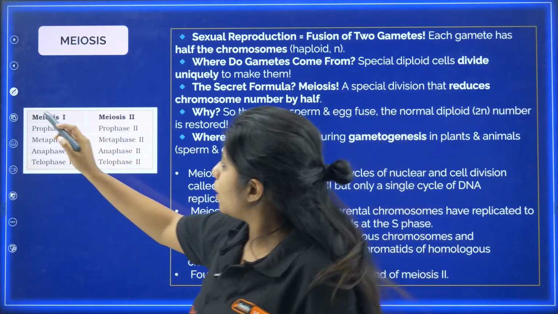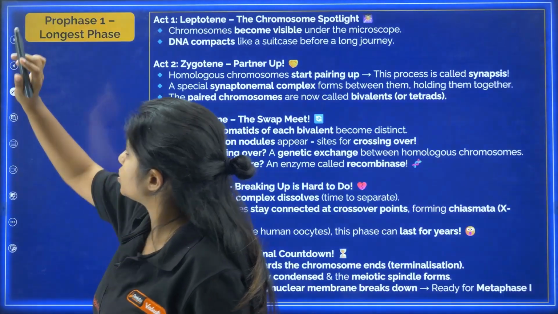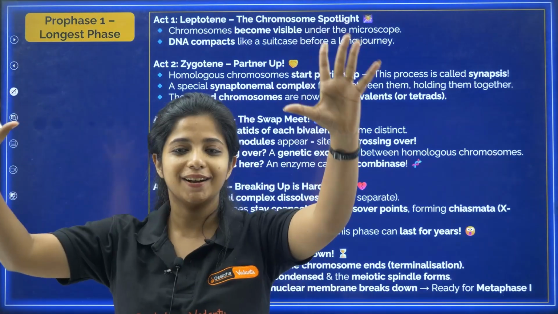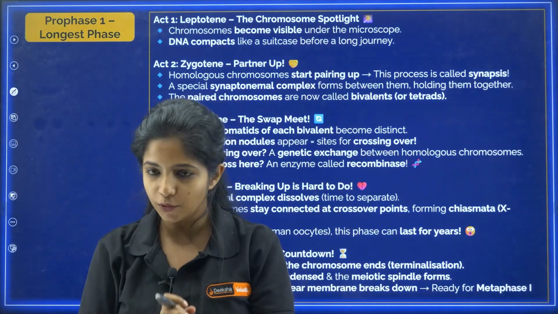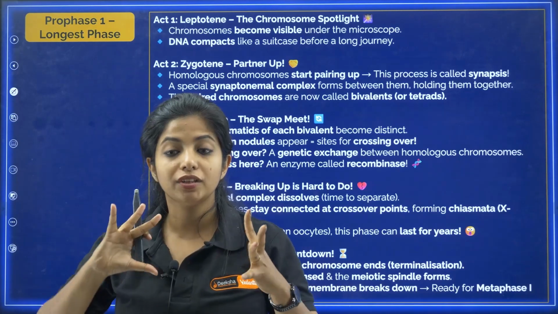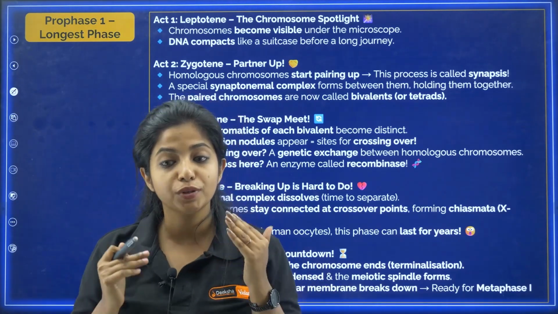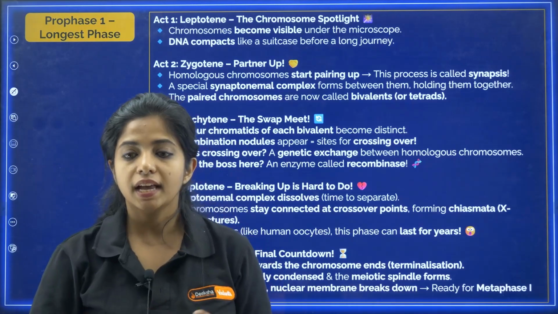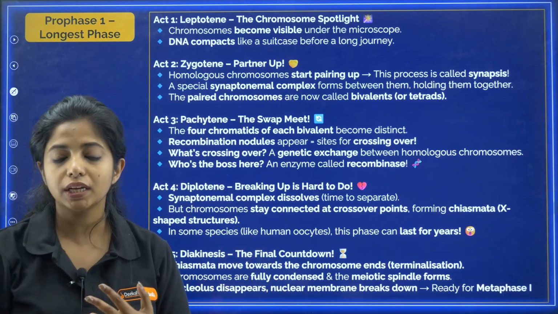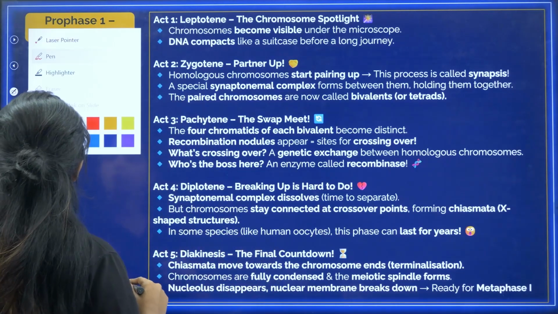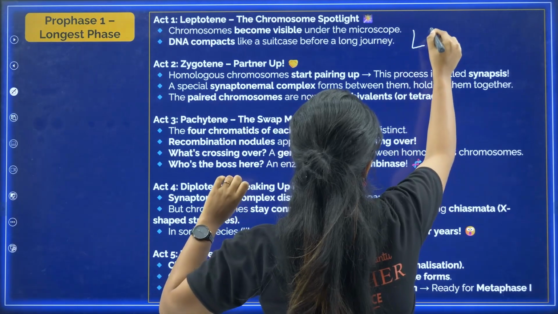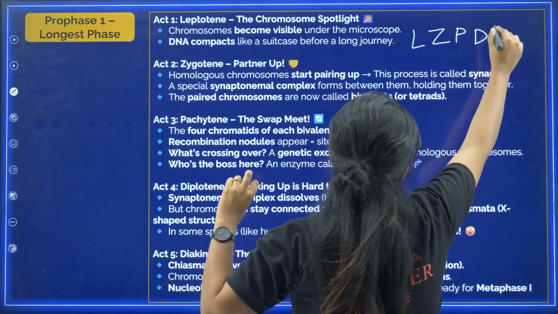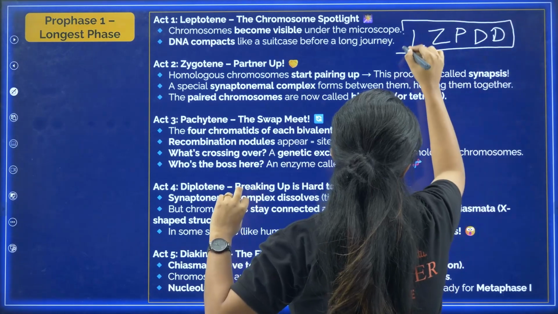Now we are going to talk about prophase 1, and this is the most important part of meiosis. Okay. So prophase 1, my dear children, again is divided into certain stages. One is leptotene, then is zygotene, then is pachytene, then is diplotene and diakinesis. Okay, what is it? Leptotene, zygotene, pachytene, diplotene and diakinesis, LZPDD.